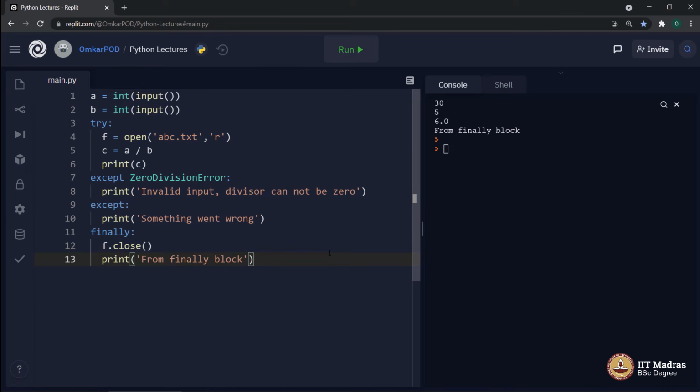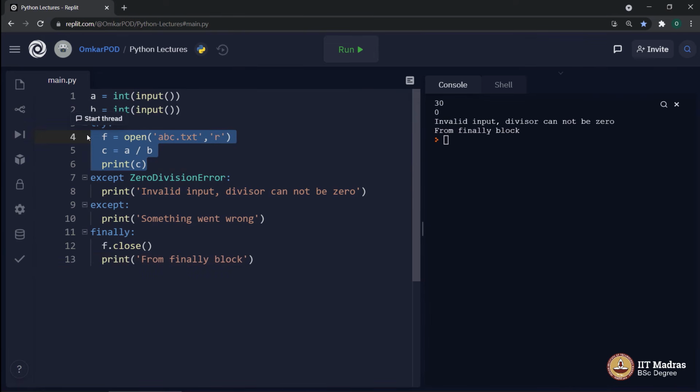Now let's check the second version of it, where our input is, let's say, 30 and 0. In such a case, we will get an exception. And once again, even though it gives this particular warning message, still after this particular print, the computer jumps to this finally block, executes f.close and prints this particular message which says from finally block. And this is exactly what I was trying to explain earlier.